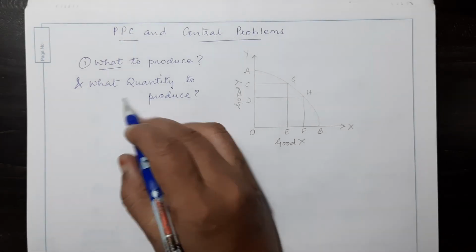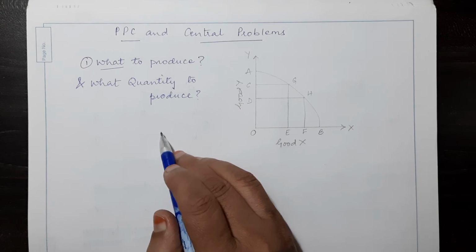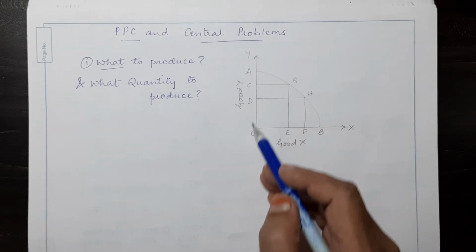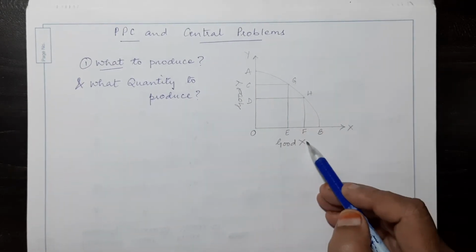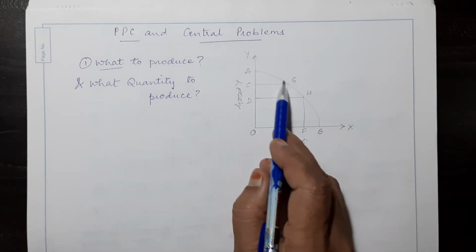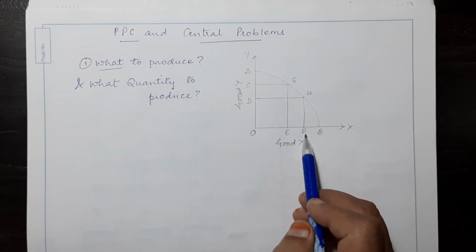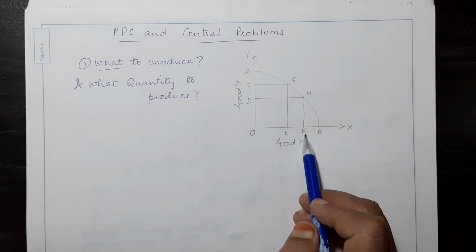The first central problem is what to produce or what quantity to produce. Now just now we saw the PPC: when good X is plotted on the x-axis and good Y on the y-axis, it is a downward sloping curve with different combinations. Okay. Now, what does this show?